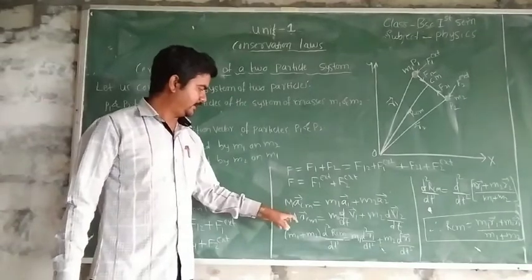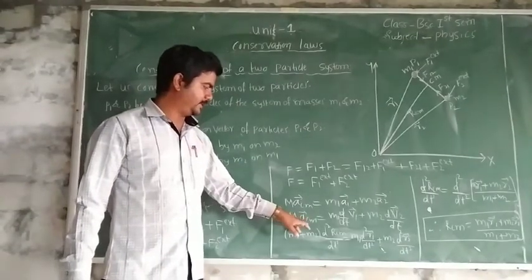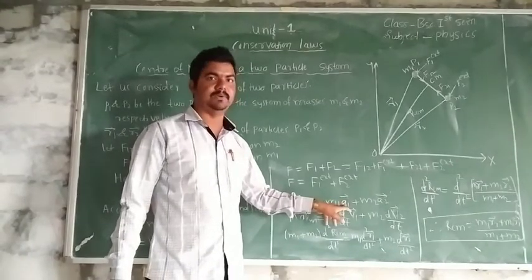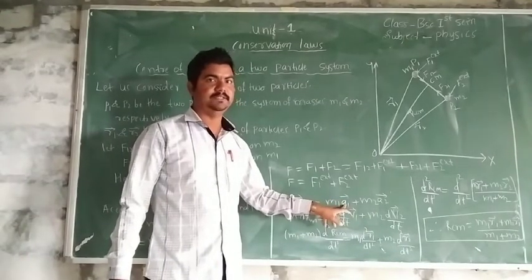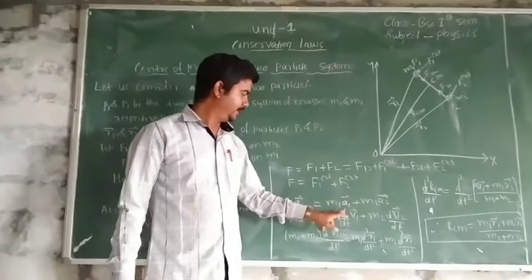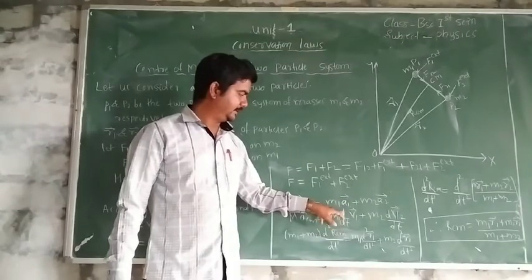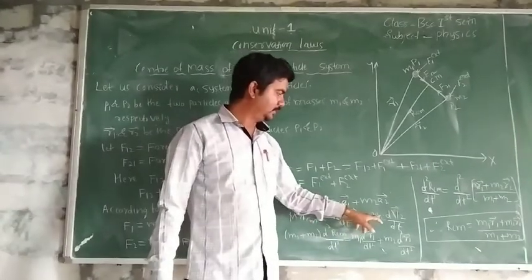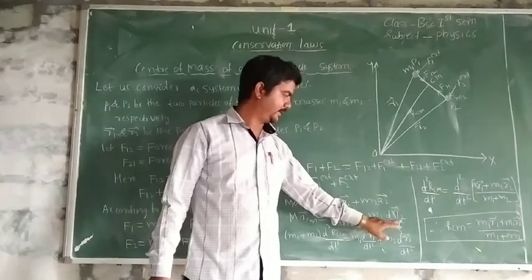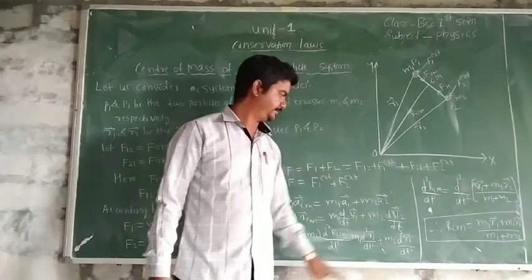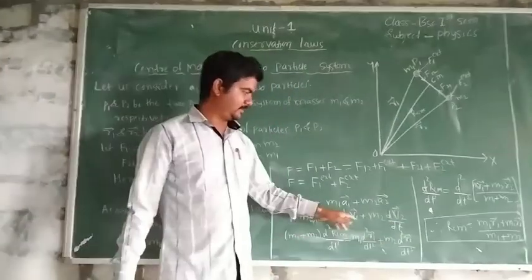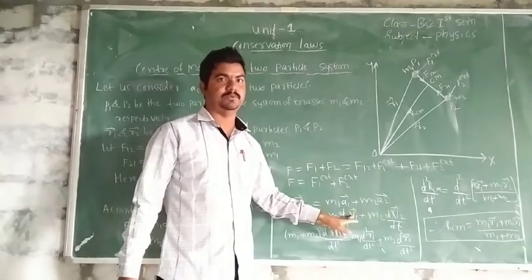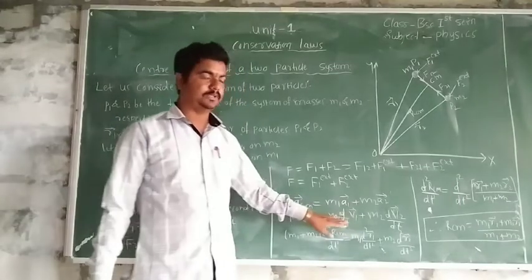And M A bar CM is equal to, this acceleration is the derivative of velocity with respect to time. That's why I can write m1 dv1 by dt plus m2 dv2 by dt. And this velocity is the derivative of position vector with respect to time.